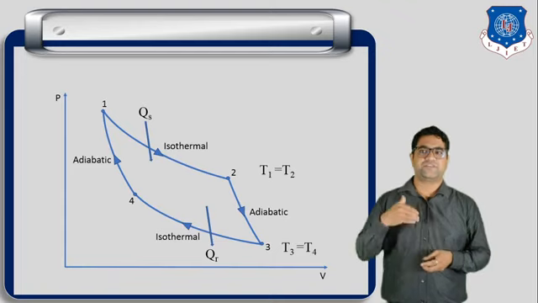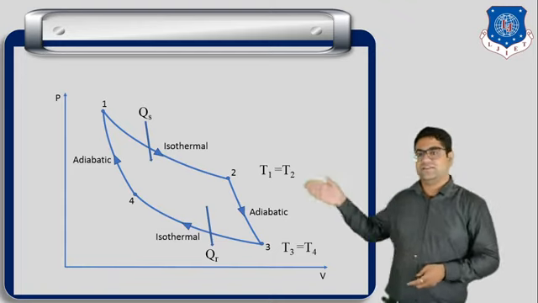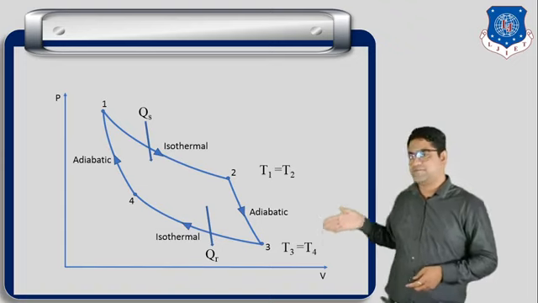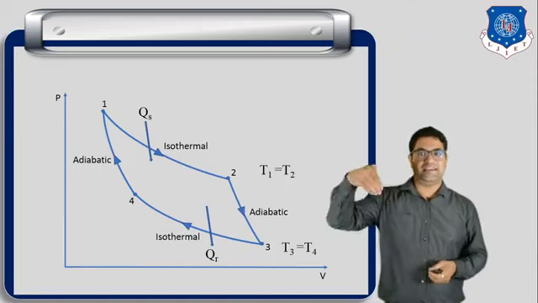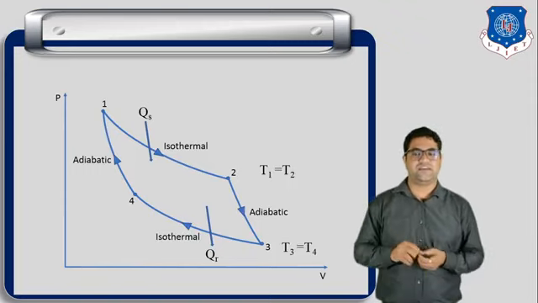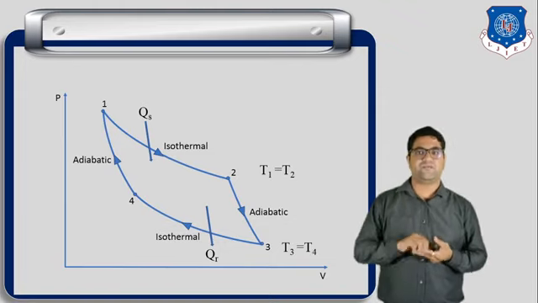Now process number 3. What happens in process number 3? The volume is decreased from point 3 to point 4. Also you can see the heat is rejected to the atmosphere in this process. So we can say that it is a compression process. Second, it is a heat removal process.